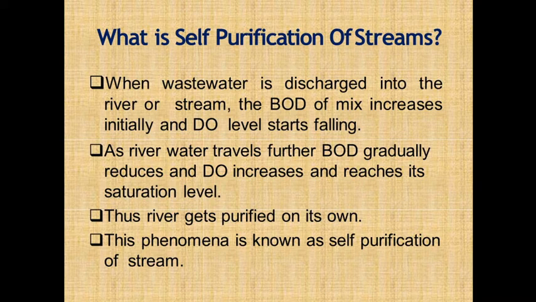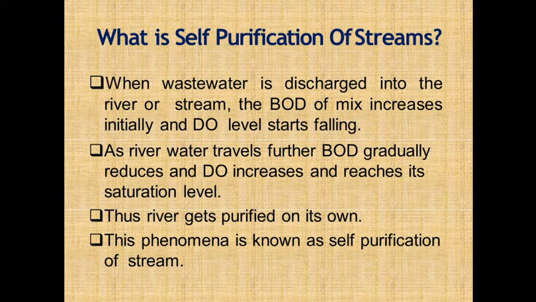So the first method of disposal of wastewater effluent is dilution. That is the disposal in larger water bodies like lake, river, stream, and ocean, and then the disposal on land. The most common method adopted for disposal is dilution. So whatever treated effluent of sewage or treated effluent of industrial wastewater, that is finally disposed of by dilution, which is nothing but the disposal in larger water bodies like lake, river, ocean, and stream.